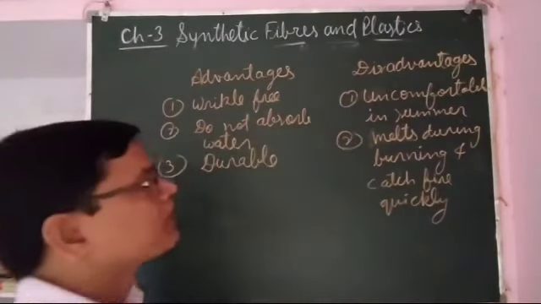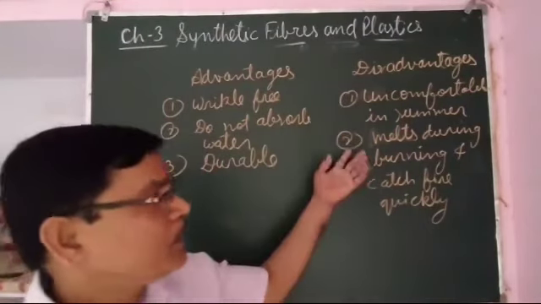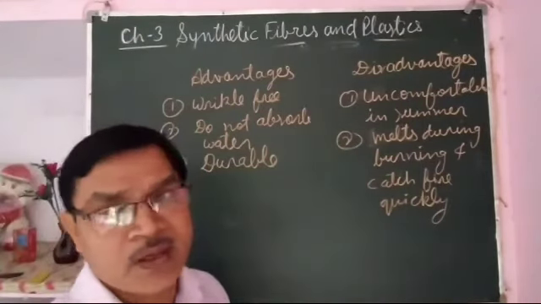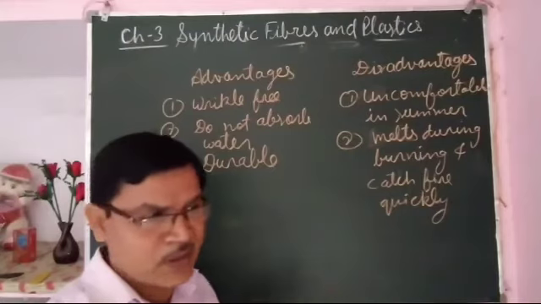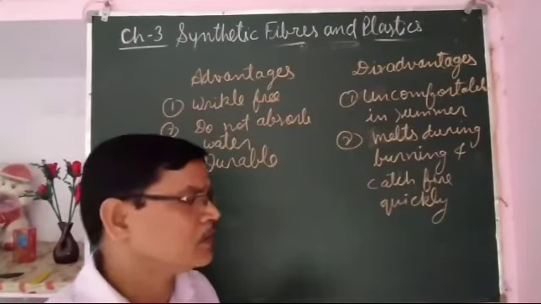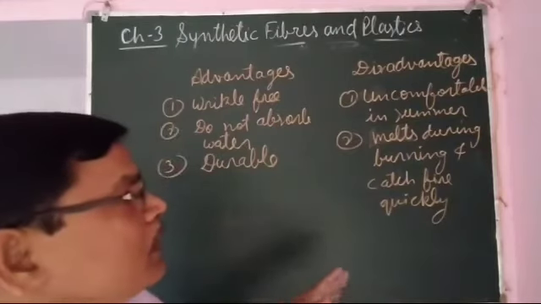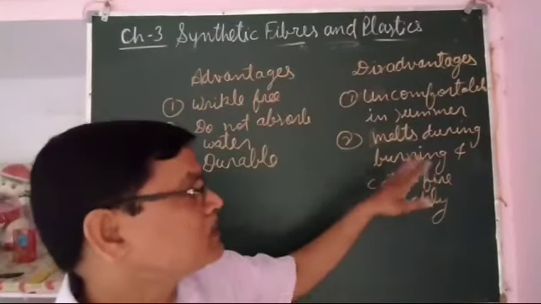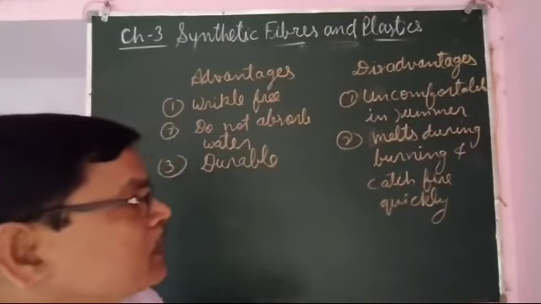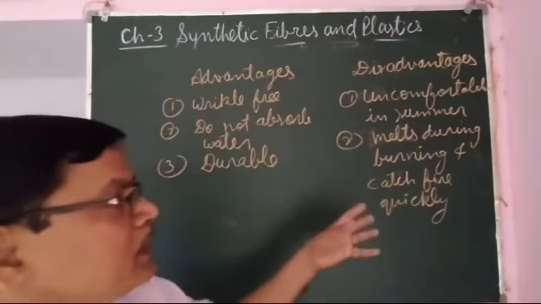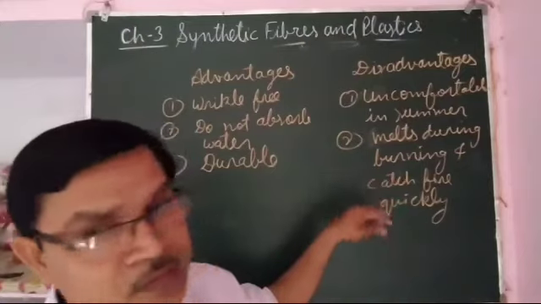So if a person is wearing clothing made up of synthetic fibers and working in the kitchen or some place where a chemical experiment or some burning is going on, and by chance the fire comes in contact with the clothes, then it catches fire very easily and does not burn at that time.